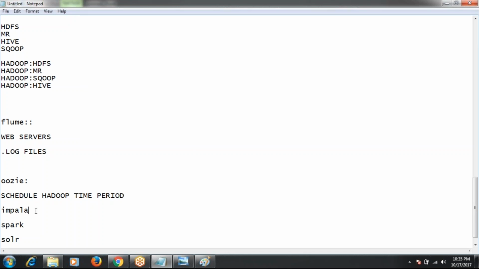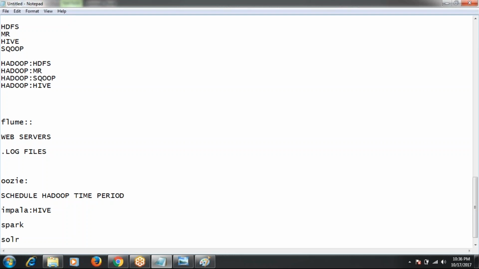And next, Impala. Impala is also one of the main tools, it has a very good market at present. It is very much similar to Hive. Impala is also a query language, and whatever queries are supported in Hive, the maximum of those queries we can execute in Impala also. But the difference is that, compared to Hive, Impala executes the queries very, very fast.